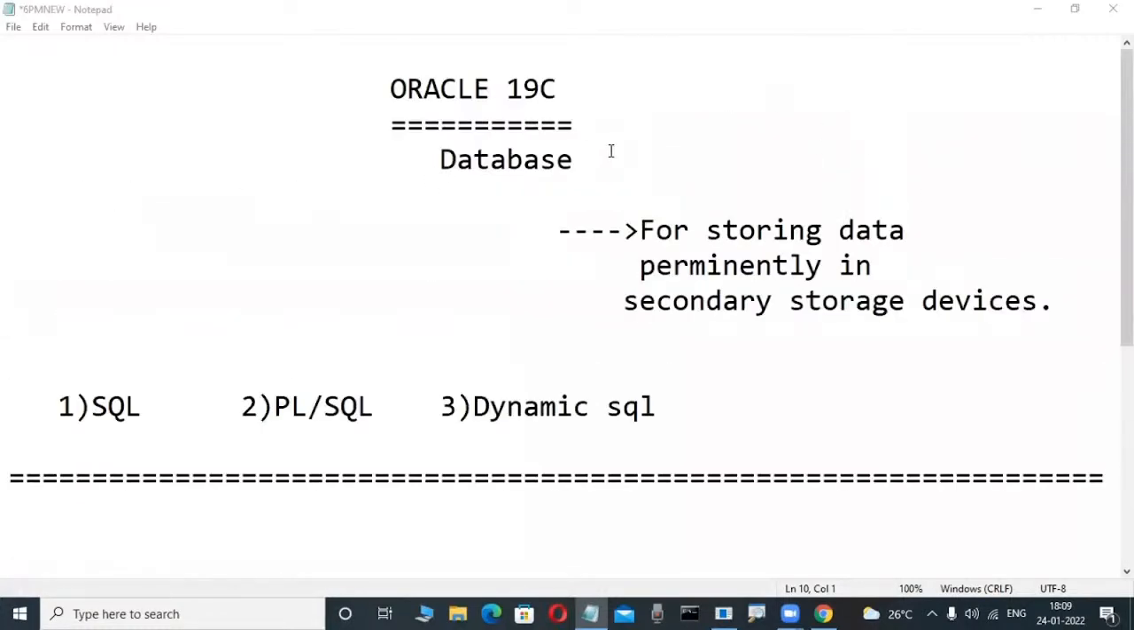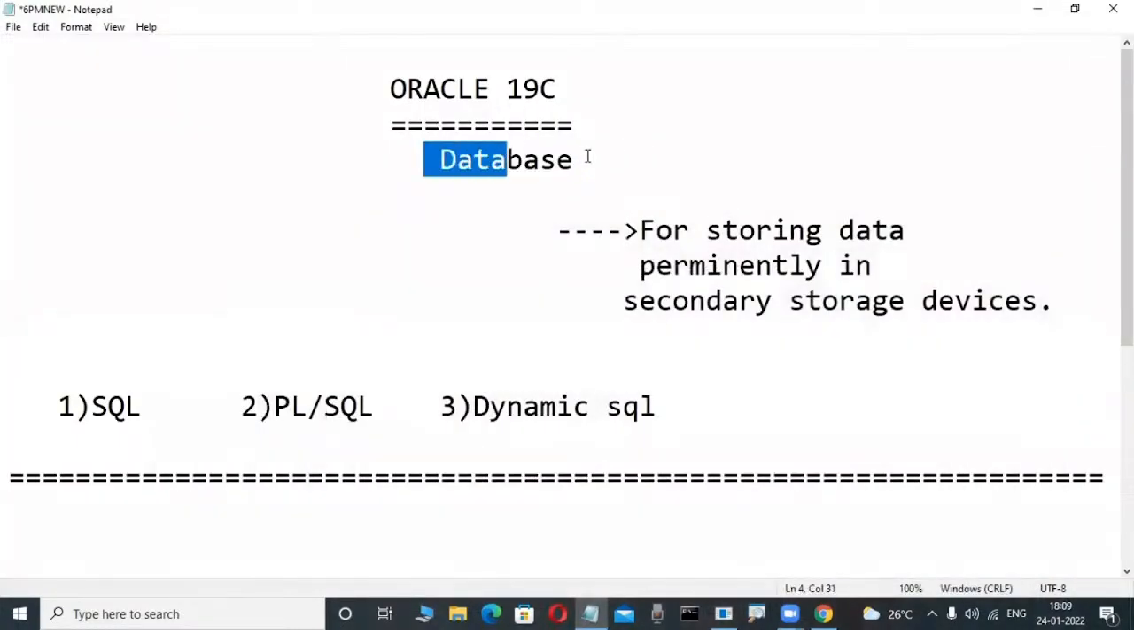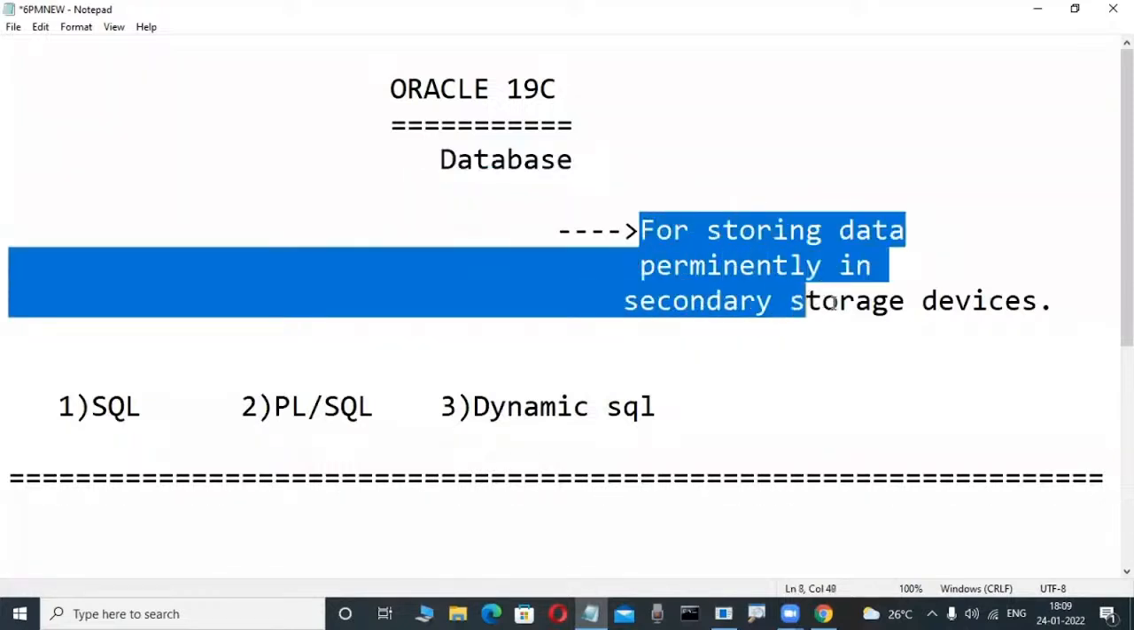Concentrate here on what I am telling. If anybody did not attend the previous classes, don't be afraid, don't worry. Simple. Oracle is a product from Oracle Corporation. 19c is a version. This Oracle is a database product. For newcomers, what is the purpose of this database product? For storing data permanently in a hard disk.